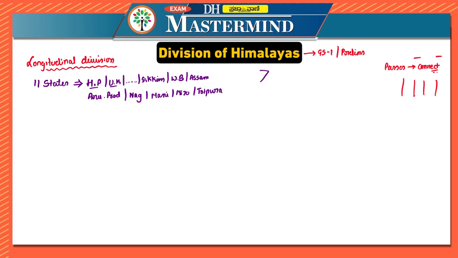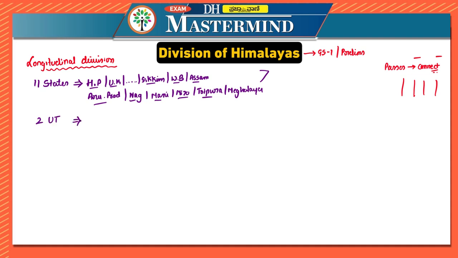That is 1, 2, 3, 4, 5, 6, 7, 8, 9, 10. And the last one is Meghalaya. A small portion of Meghalaya also touches the Himalayas. So these are the 11 states which touch the Himalayas, and there are 2 union territories as well.